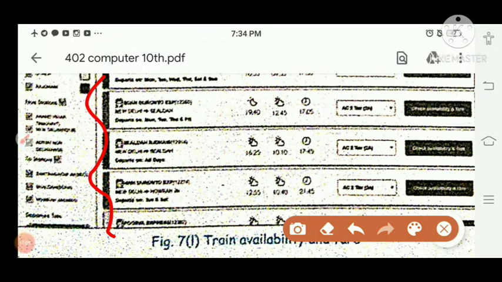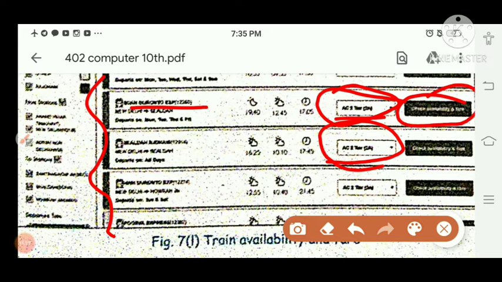Here, you are writing AC tier 2, so it will show you in which train the AC seat is available. Check availability and fare. Now you will select the train timing and check. AC seat is also available. Then click on check availability and fare.